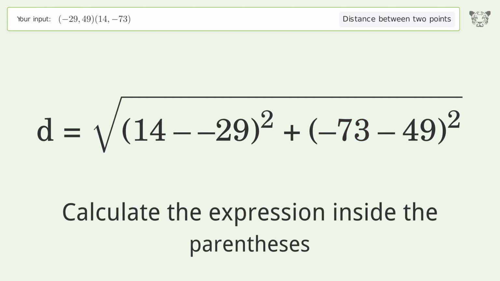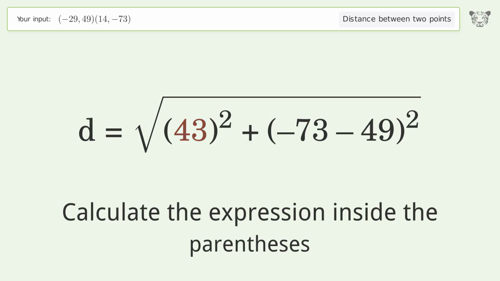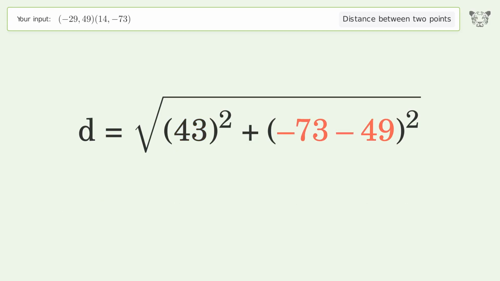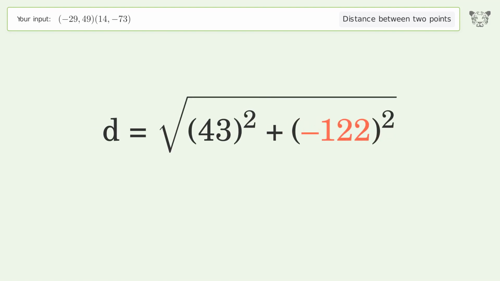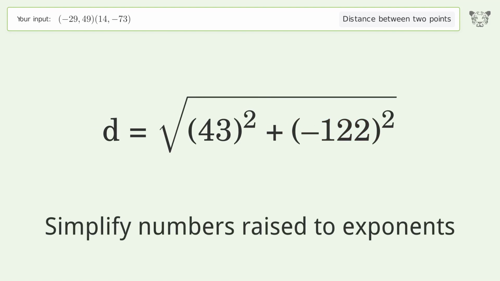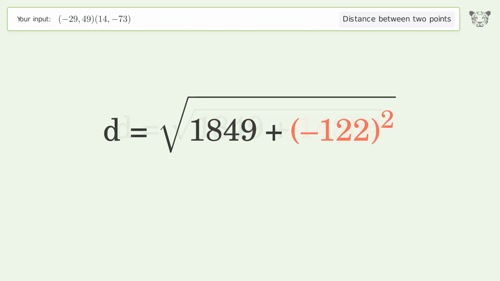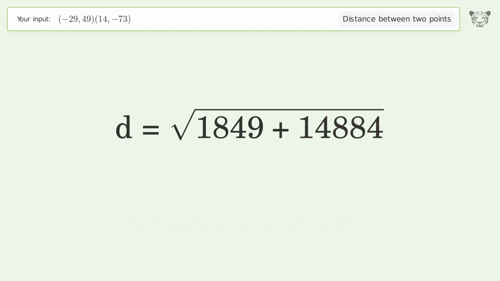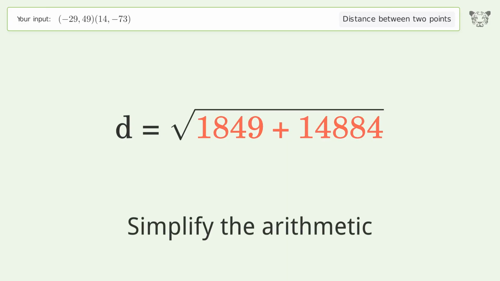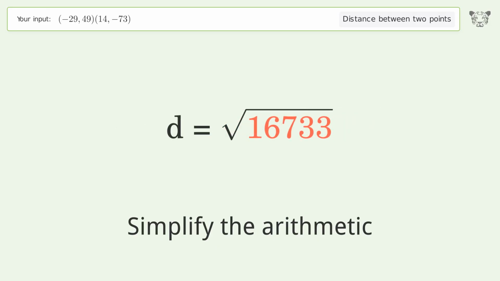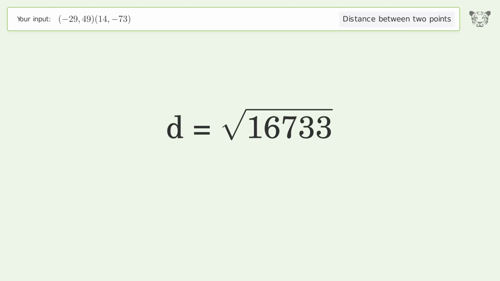Calculate the expression inside the parentheses. Simplify numbers raised to exponents. Simplify the arithmetic. And so the distance between the 2 points is the square root of 16,733, or 129.356.